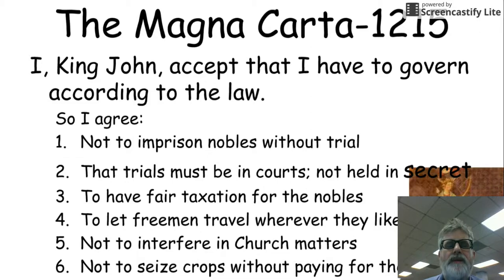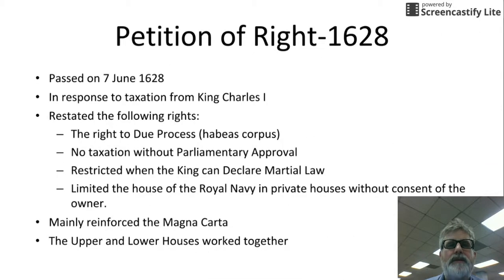Then we have the second important English document, the Petition of Right in 1628. That happened quite a bit later. From 1215, we go about 400 years to 1628. It was passed on June 7, 1628, in response to taxation from King Charles I, and restated the following rights: the right of due process, or habeas corpus, which was included in the Magna Carta, and no taxation without parliamentary approval.